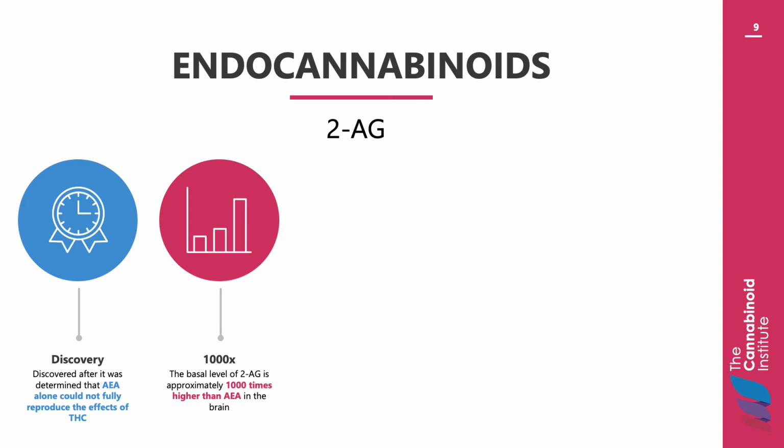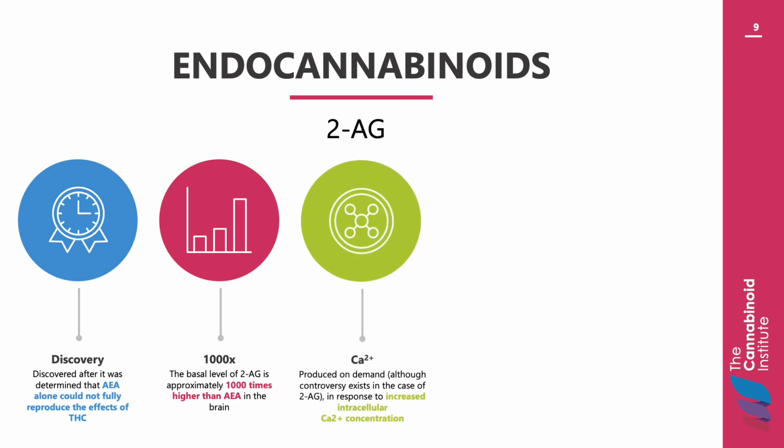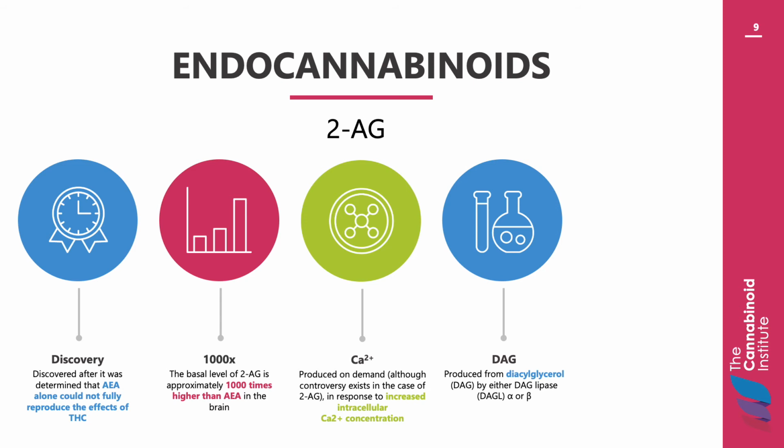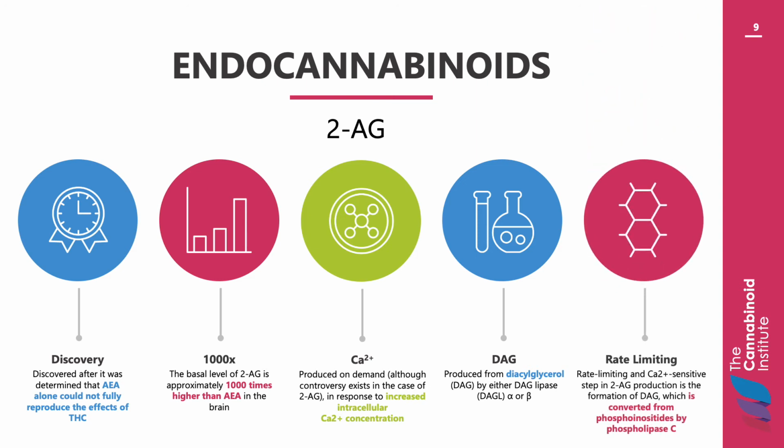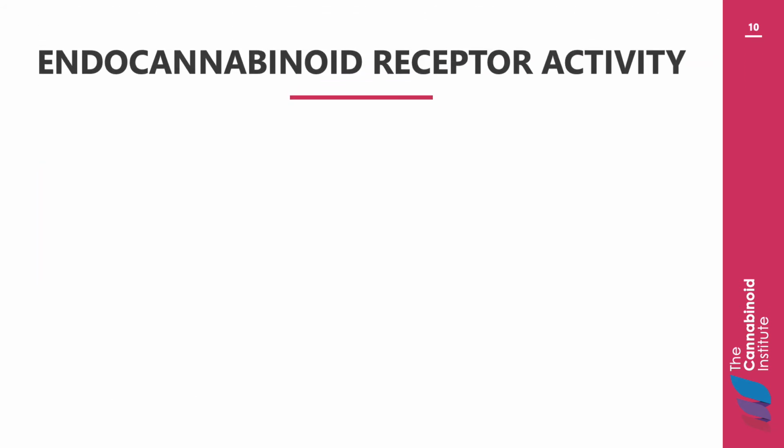2-AG is produced on demand from diacylglycerol, or DAG, by either DAG lipase alpha or DAG lipase beta. Most of the 2-AG mediating synaptic transmission in the brain is generated by DAG lipase alpha. The receptor activity of endocannabinoids is still being fully determined.